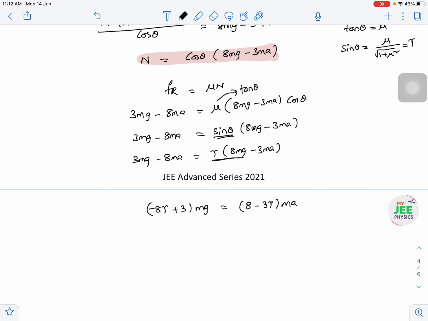So take the 8 times of gamma into mg on the left side, mA on the right side. Then m goes off. Then what is the acceleration of any block? The acceleration of any block is 3 minus 8 gamma into g by 8 minus 3 gamma. This is the required acceleration.